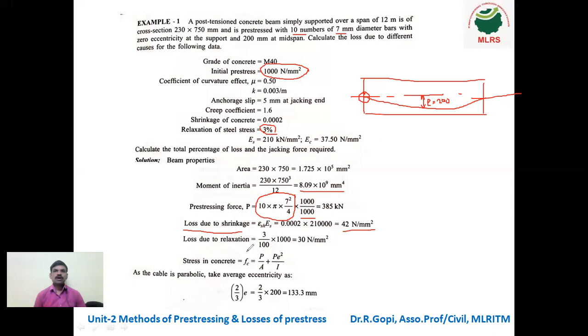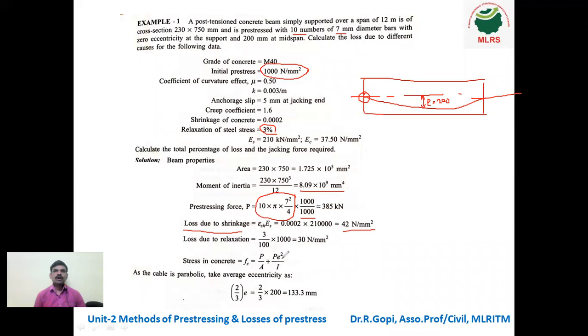So next, stress in concrete. For the next loss, we need to calculate the stress in concrete. For that we have one formula: P by A plus P E square divided by I. P by A is the stress in the concrete, and P E square divided by I is the stress in concrete at the level of steel.